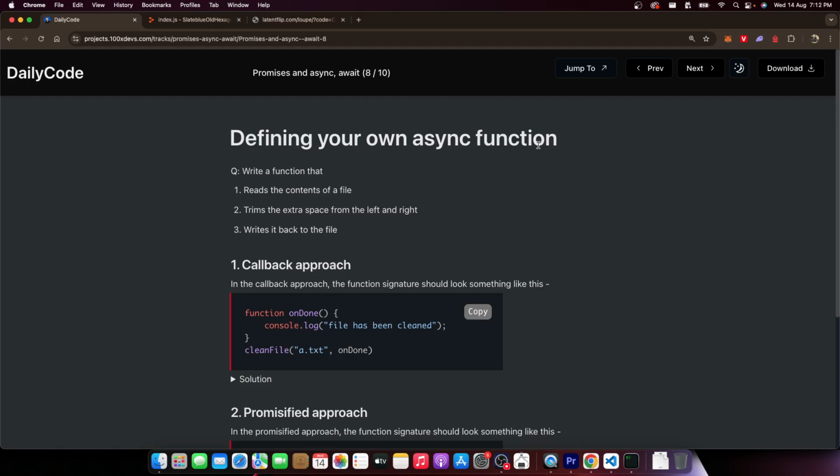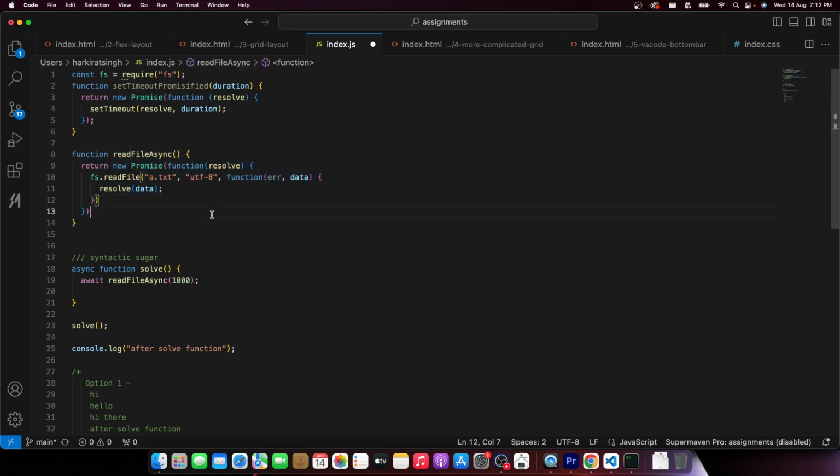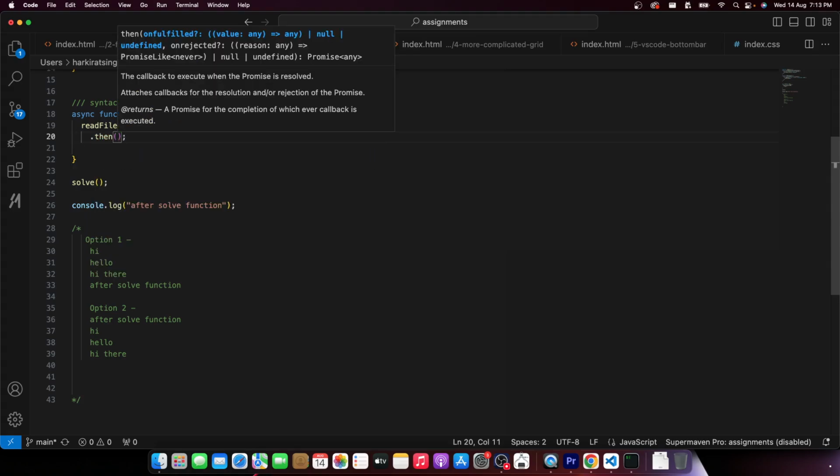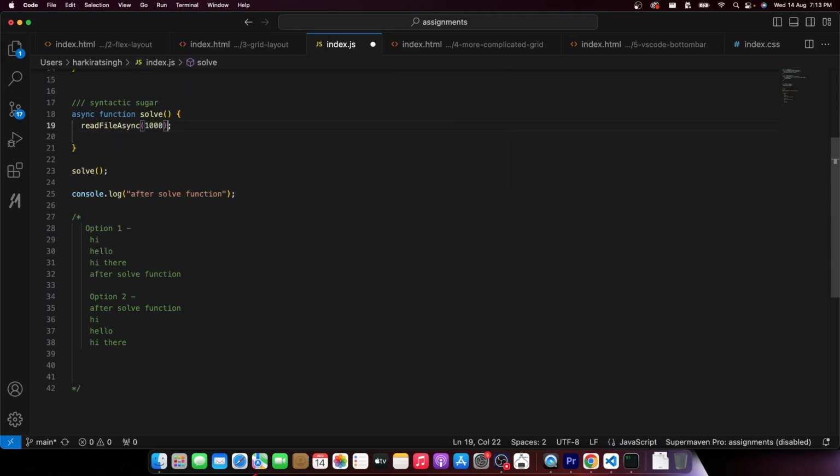Defining your own async function is something we covered in the class. And this is exactly what I mean by that: defining your own asynchronous function, a function that returns a promise. Now this and this are that, but you will not understand this unless you understand what the promise class is. So if you have not understood this since last week, it's fine. You won't have to write any of this for a few weeks, maybe months. You will have to use it. So make sure you understand this syntax, the async await syntax, and the normal dot then syntax when it comes to using a promise. You don't have to write a promise just yet.